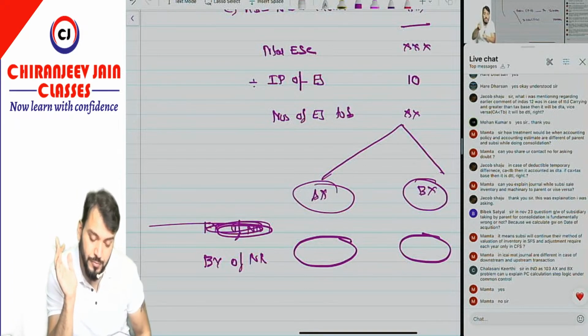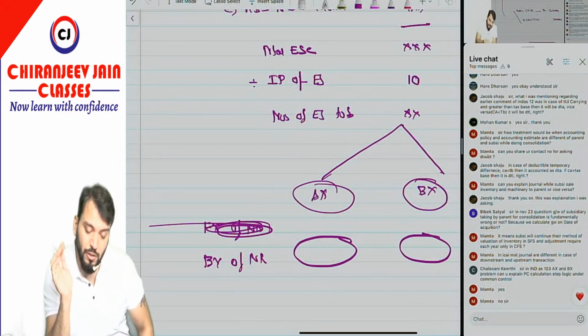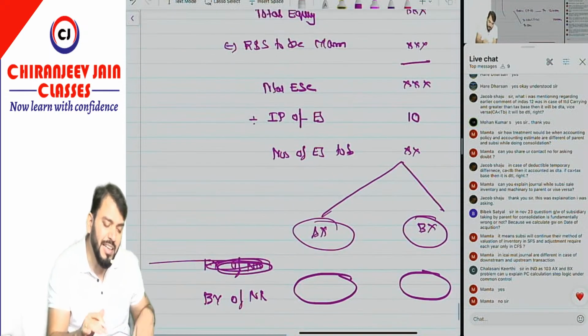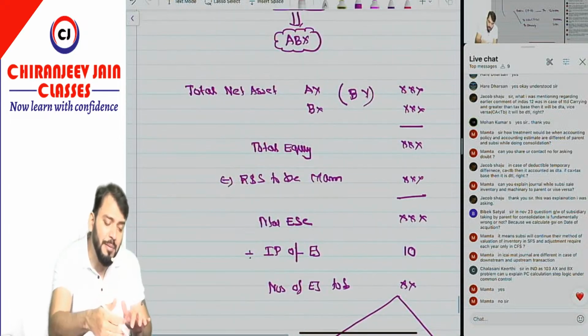Have you understood this? Bolo. Kirti, your doubt is over or not? So this is what in the ICAI solution they have done directly. I have explained the concept.